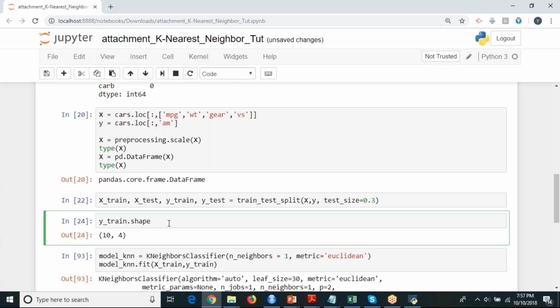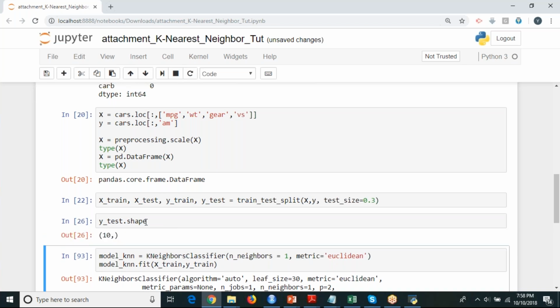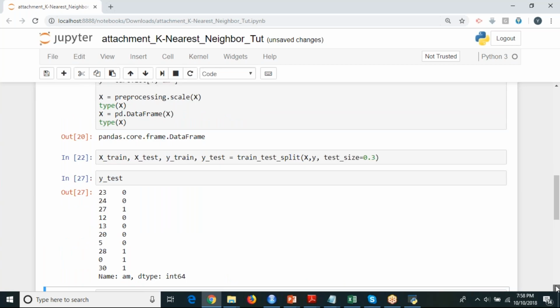Bharat, wrong. 22 is telling only rows. What about your columns? It should be 22 by 1, because you're having only one column. Y_test will have 10. So now if you just display your Y_test, it will display your first column. That's it.